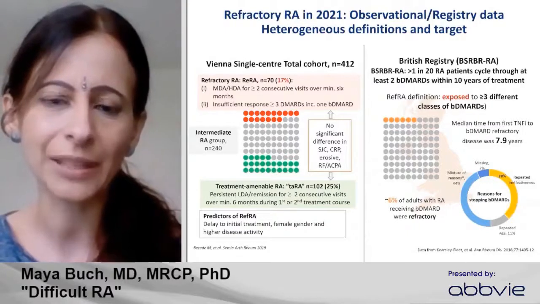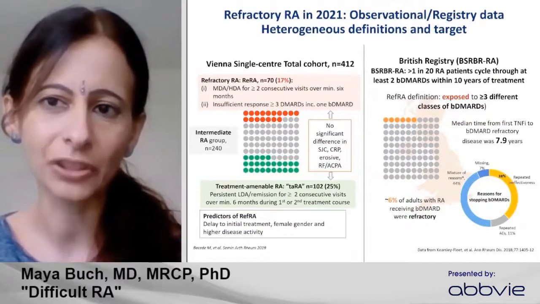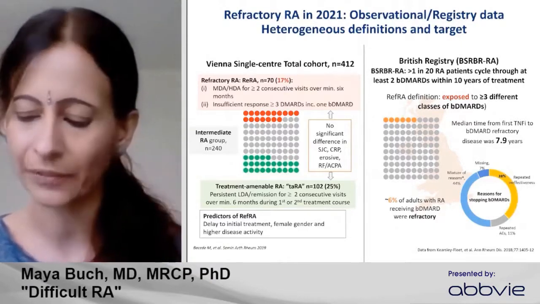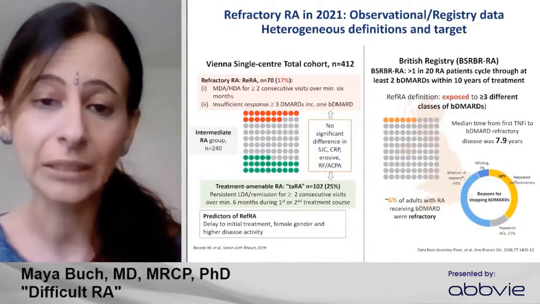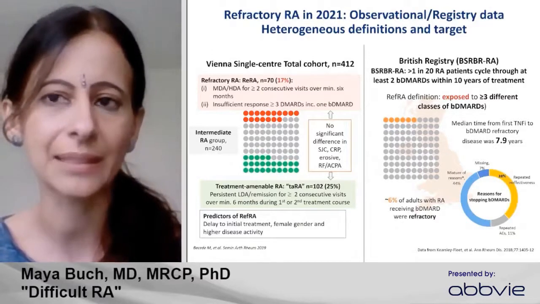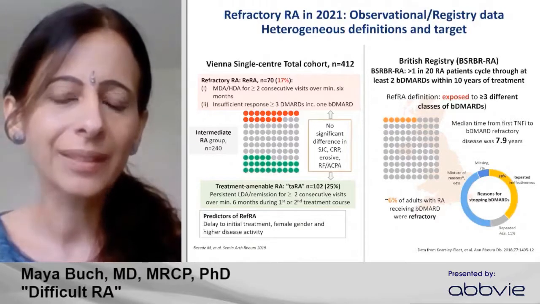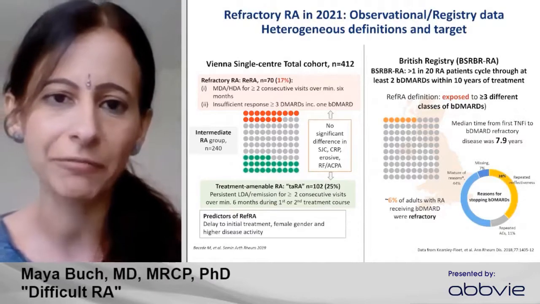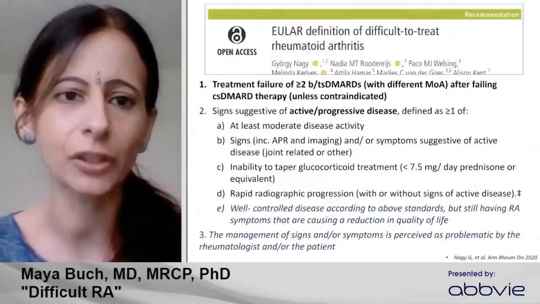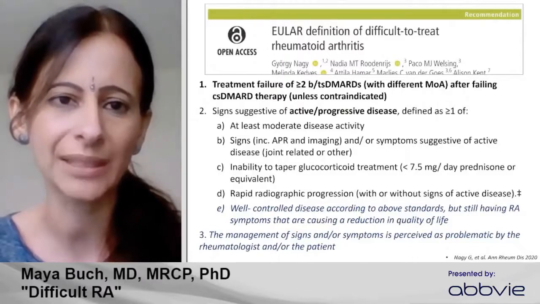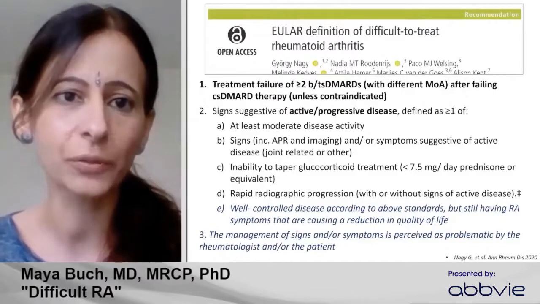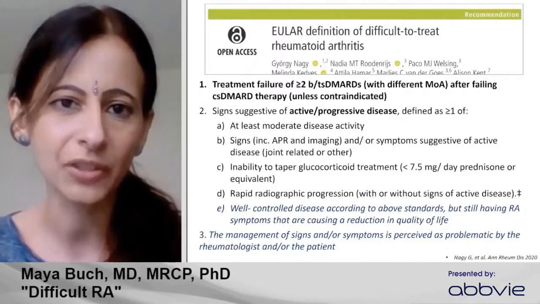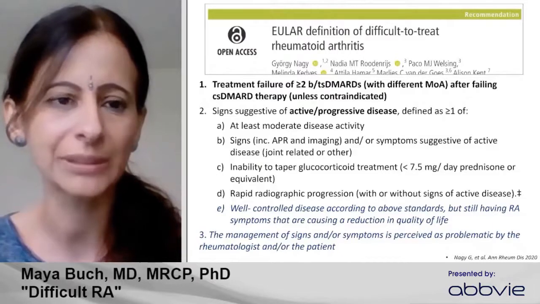And so 6% of adults with RA fulfill this definition, suggesting it's a modest group, but certainly we know refractory disease imposes a significant burden on the individual patient and, of course, on the healthcare systems. So these different definitions and increasing debate and awareness of refractory disease led the EULAR, the European League Against Rheumatism organization, to convene a task force to define difficult to treat rheumatoid. And again, this speaks to the interchangeability, I suppose, of difficult to treat and refractory rheumatoid disease.